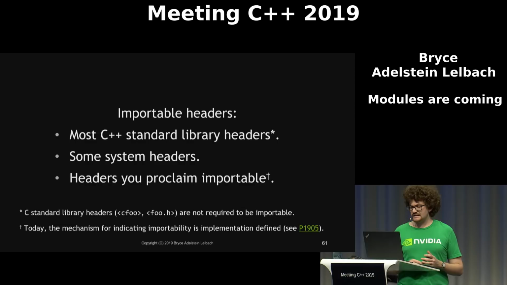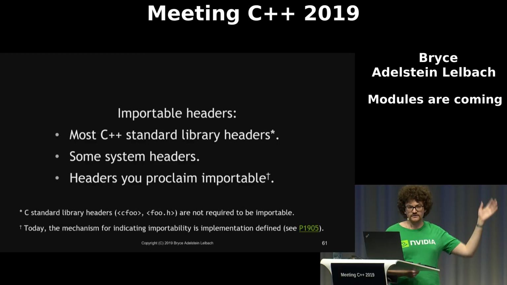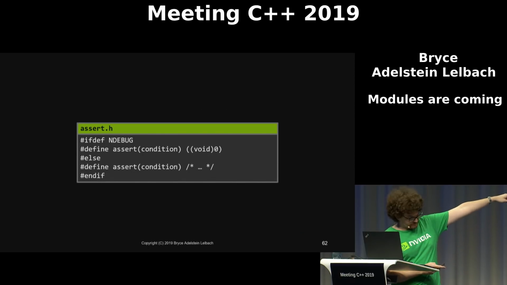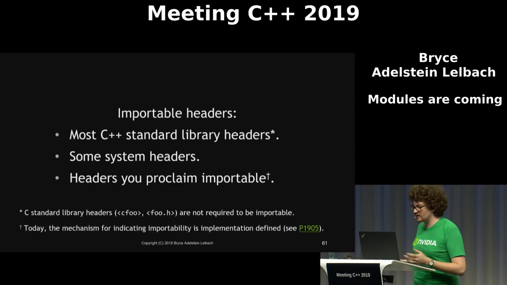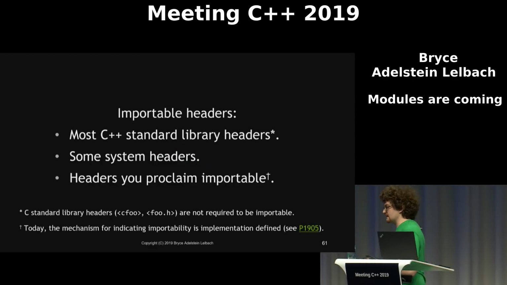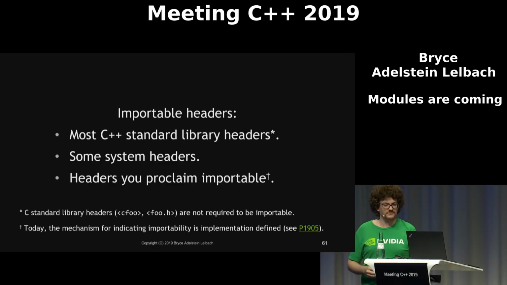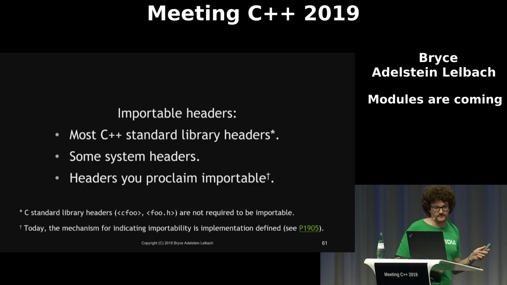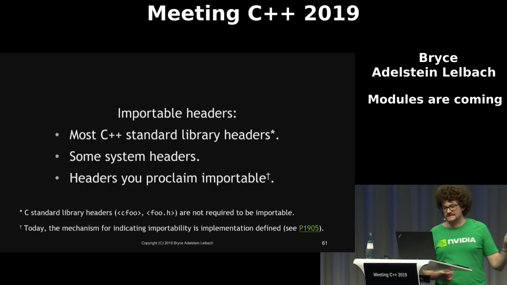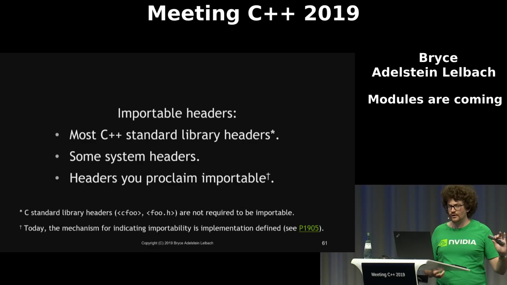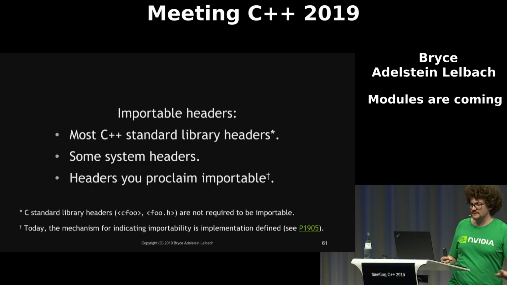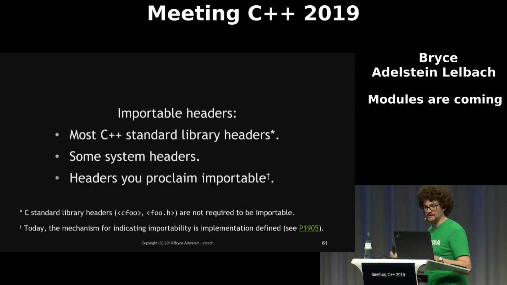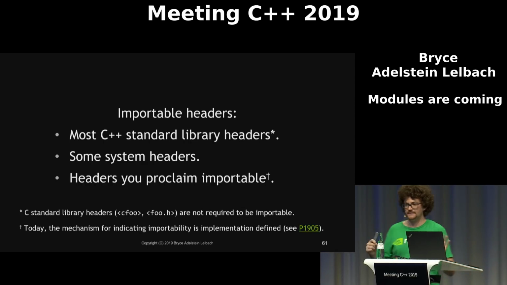So what is an importable header? Header units, using one of these 2 syntaxes, have to name an importable header. So what are importable headers? In C++ 20, importable headers are most C++ standard library headers, excluding C standard library headers. We'll talk more about why they're excluded later. Potentially some system headers, and headers that you would proclaim importable. But these last 2 bullets here are completely implementation defined.